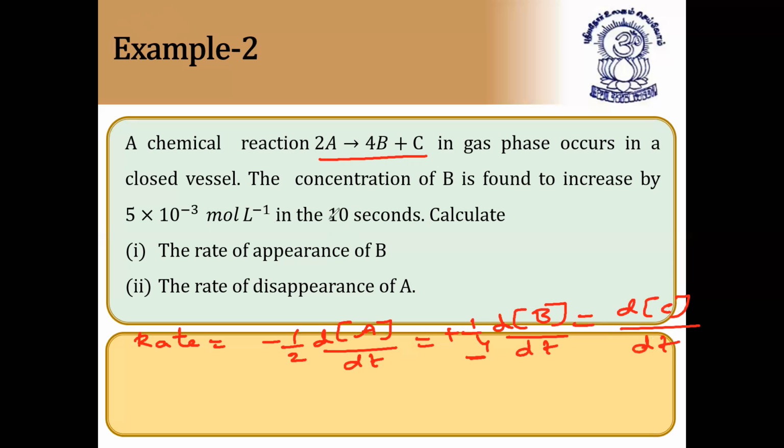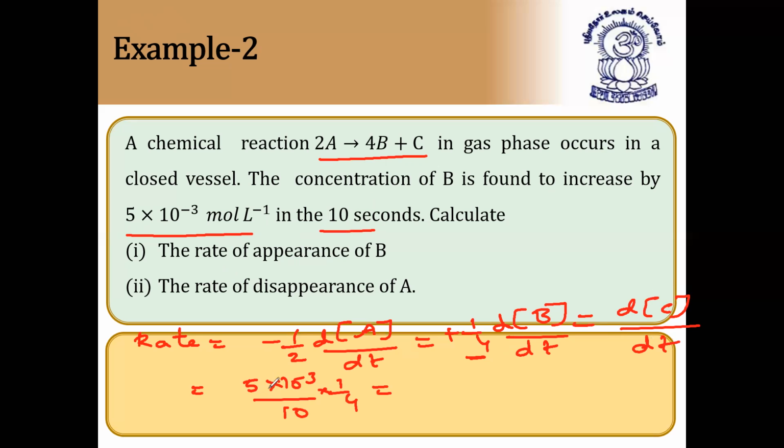Now they are asking: the concentration of B is found to increase by 5 × 10^-3 liters. They have given the concentration of B in 10 seconds. Calculate the rate of appearance of B. They are asking for the appearance of B. So in 10 seconds, the concentration is given as 5 × 10^-3. My time is given as 10 seconds, times 1 by 4,